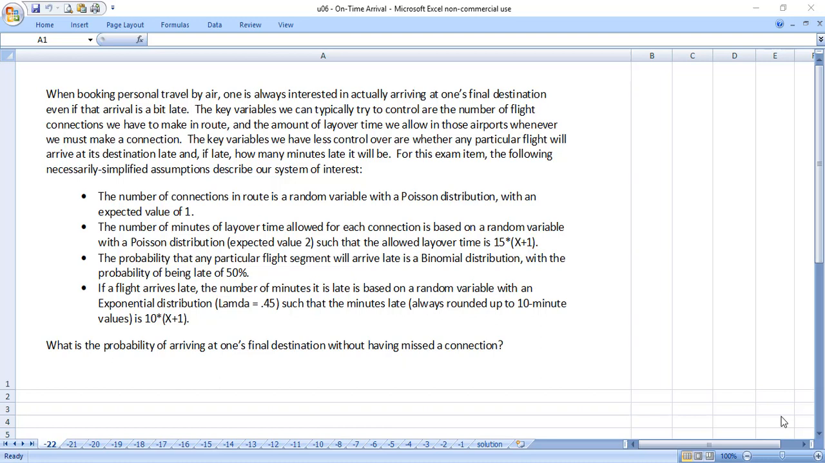Take a moment to read this problem in detail. Pause if you need to.